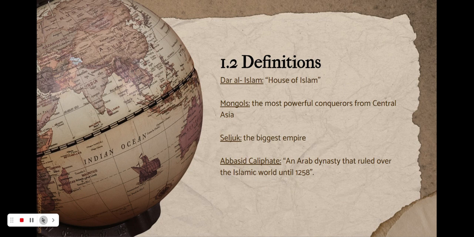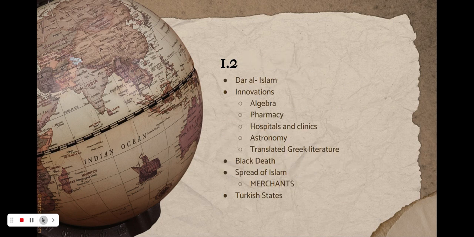So Islam at this time had split into two. The first side were the Sunnis, and the second side were the Shias. So they split over who would rule after the death of their leader Muhammad.